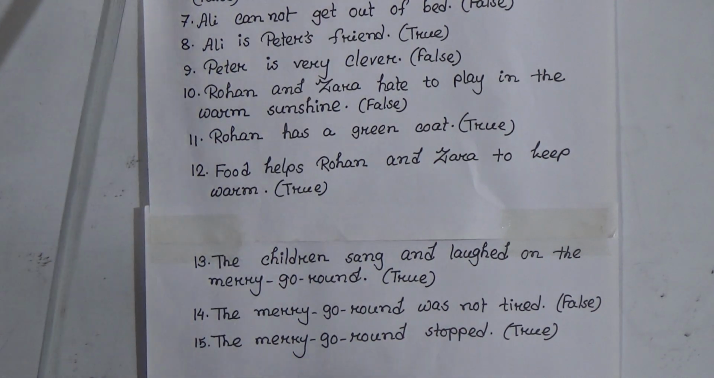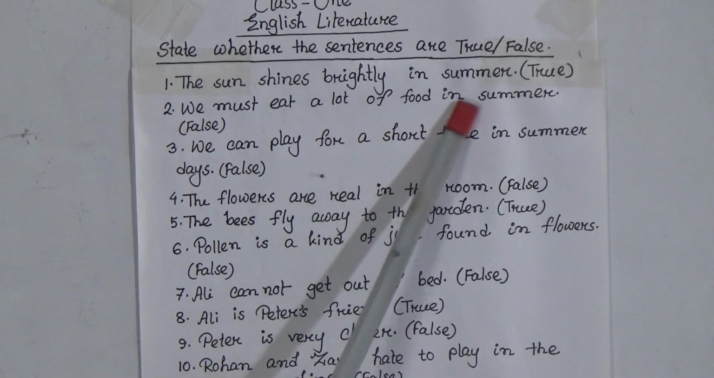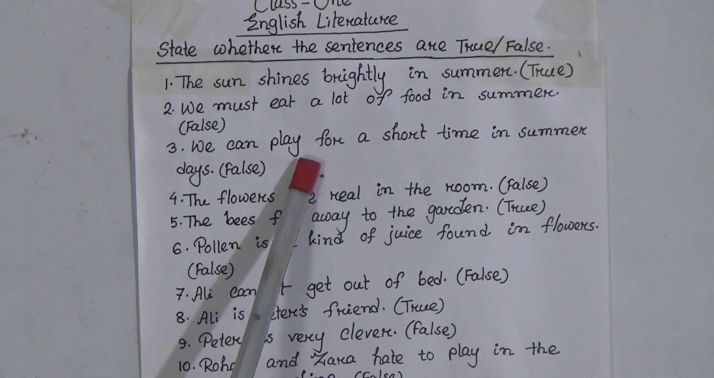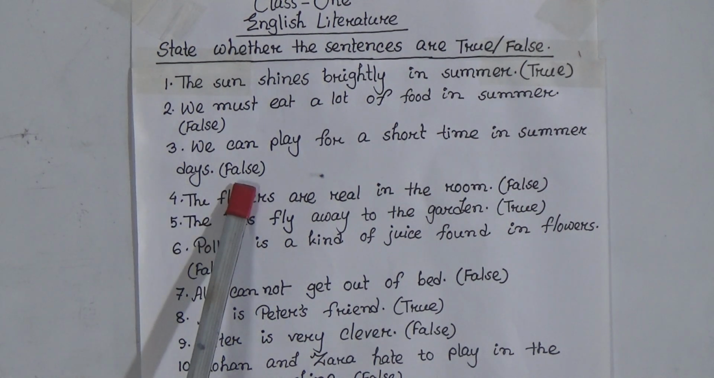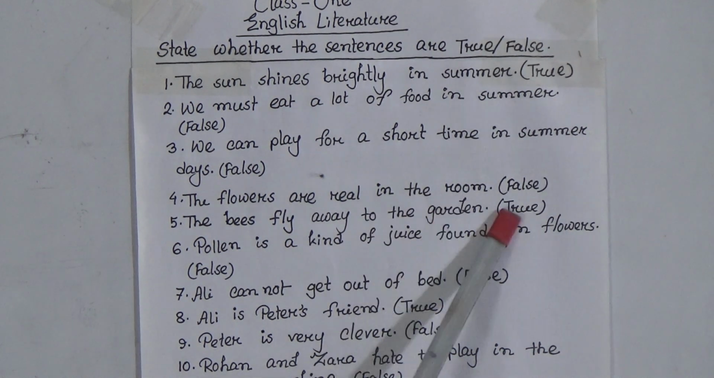Once again, students, the sun shines brightly in summer. This is true. We must eat a lot of food in summer. This is false. Number 3. We can play for a short time in summer days. This is false. Now number 4. The flowers are real in the room.